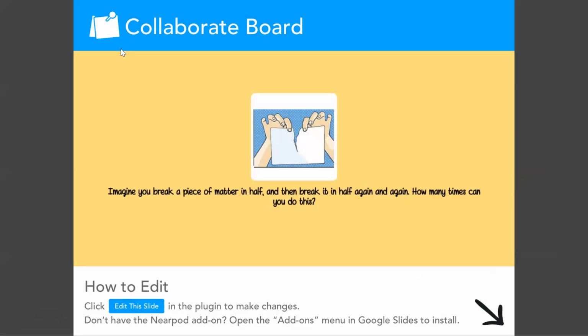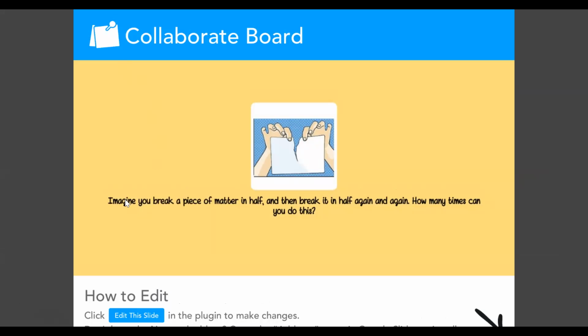So I asked this question during Zoom. If you are breaking a piece of matter in half, and then you break it in half again and again, how many times do you think you can do this? How many times do you think we can break or rip a piece of matter in half?